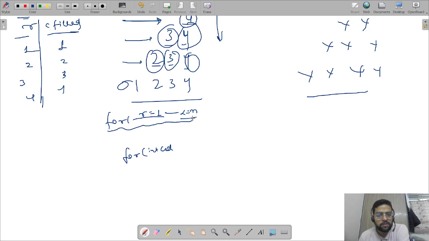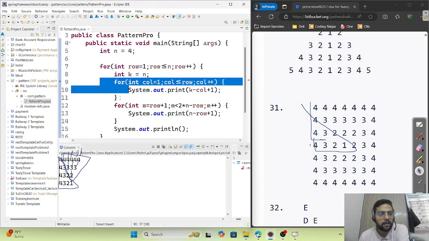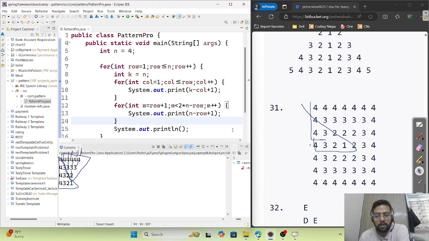This for loop, row is already present there. Inside this only we are writing these for loops.